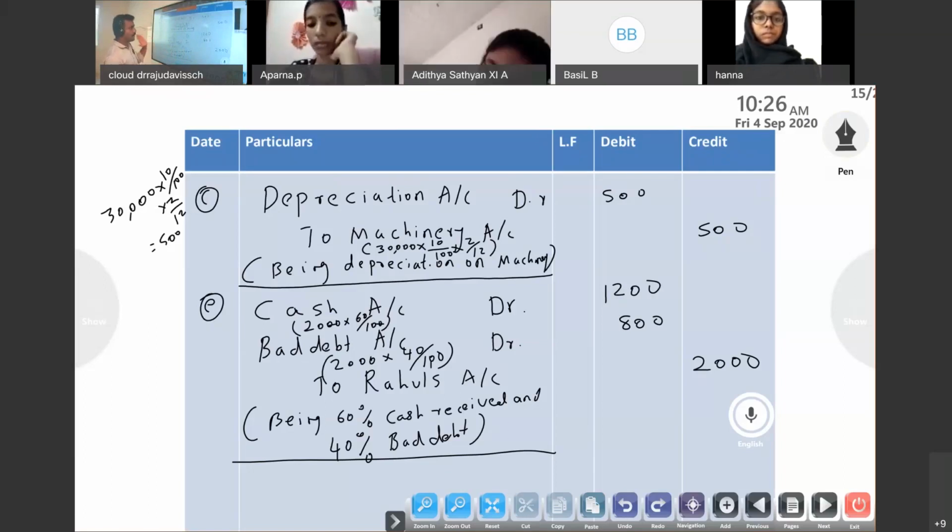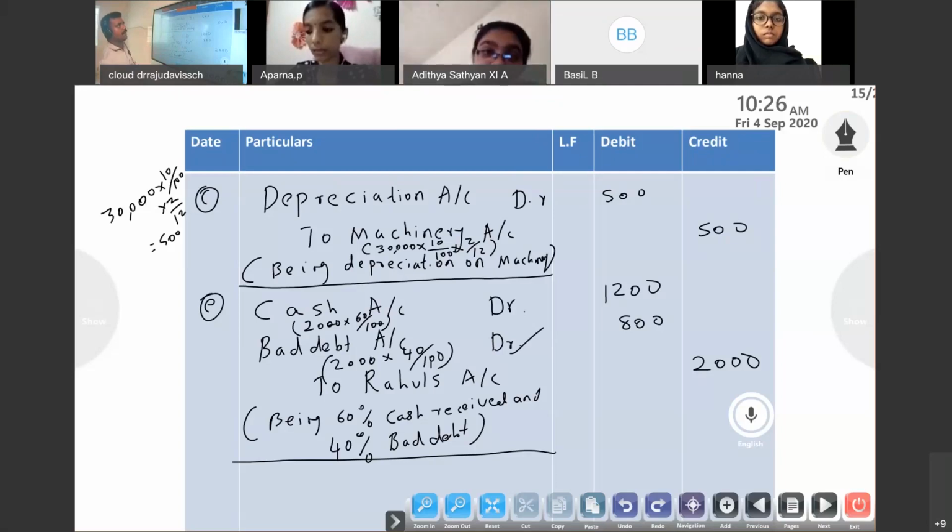Okay. Normally we know what the entry is, cash received from which one? For example, if you are giving discount, what is the entry? Cash account debit, discount account debit to Rahul. So instead of discount, what we have to write here is bad debt, the amount we won't get.